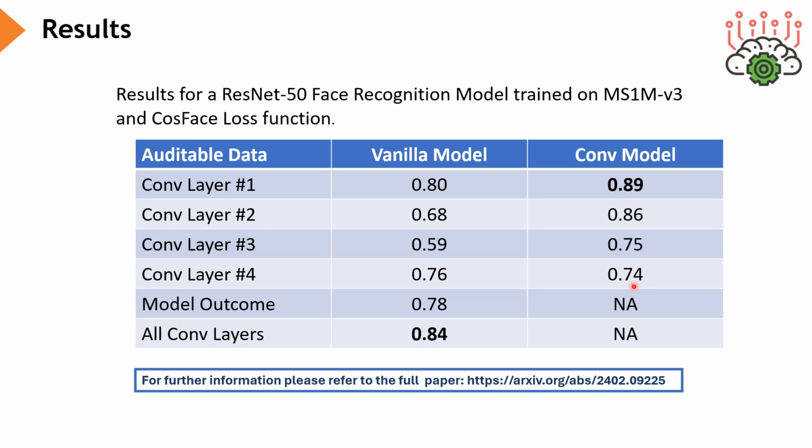For the vanilla model, the results are lower. In this case, we have the advantage of being able to concatenate the outputs of the convolutional layers, and this approach yields the best results with an 84% accuracy. Once again, the next best results are obtained with the activation maps closest to the input of the audited model. However, in this case, the information closer to the output achieves the next best results. For more specific details about the evaluation of these models, or further results and analysis, please refer to the full paper.